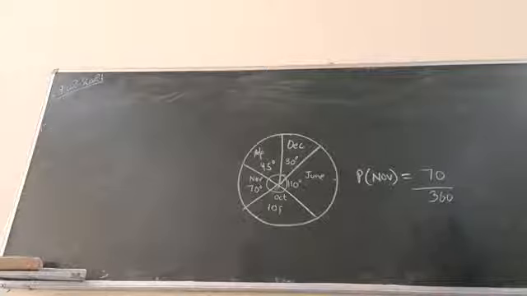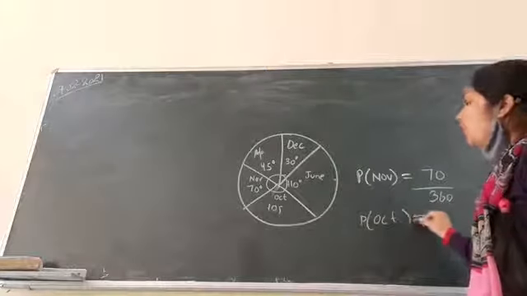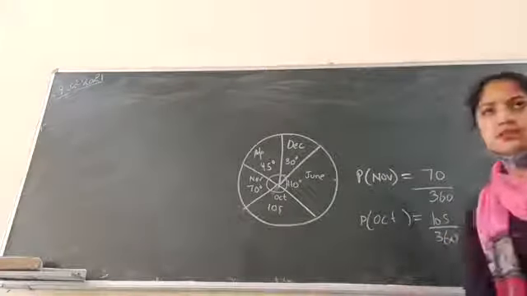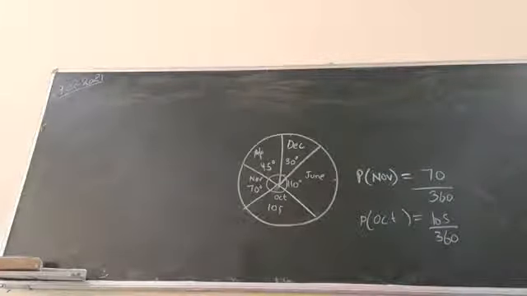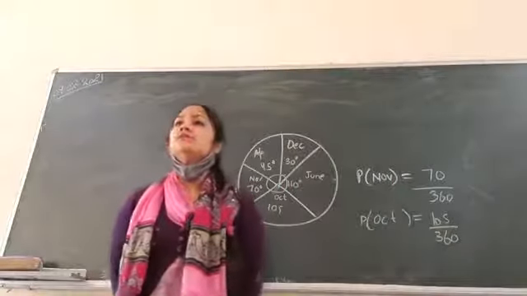Okay. Then they are asking you the probability for the month of October. How much? Very good. For October it is 105 over 360. Right? And then they are asking for the month of December and June. So I hope you can do this yourself. Right? Any doubt in this?